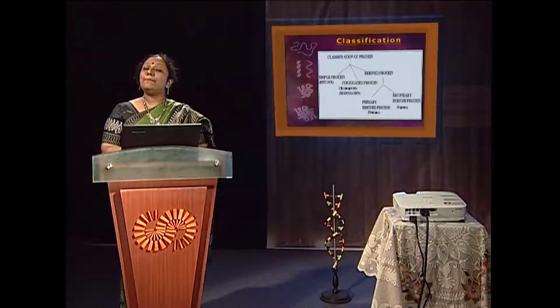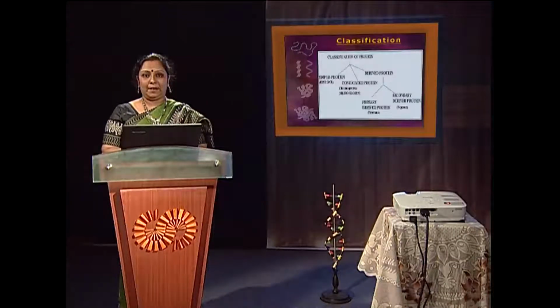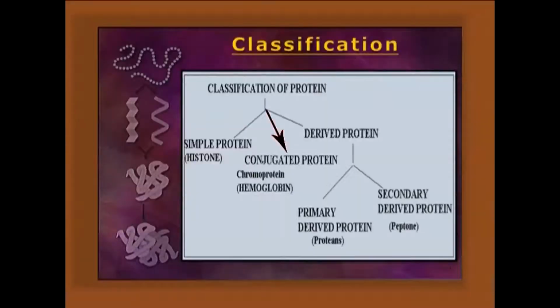Classification. Simple proteins contain only the protein part, like histone, but conjugated proteins like hemoglobin, a chromoprotein, have some conjugated prosthetic group present along with the protein part. Derived proteins are derived from the coagulation or denaturation of the mother protein. Primary derived proteins are proteans, and secondary derived proteins are peptones.